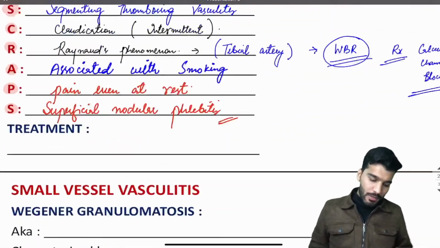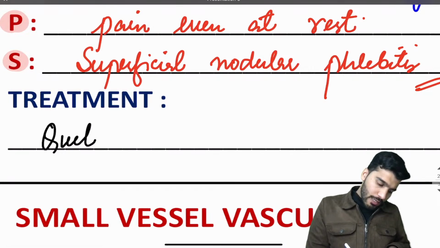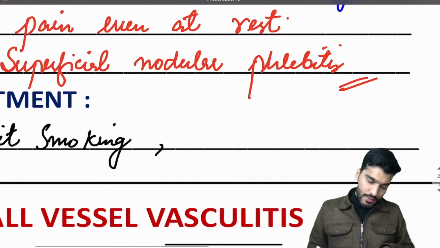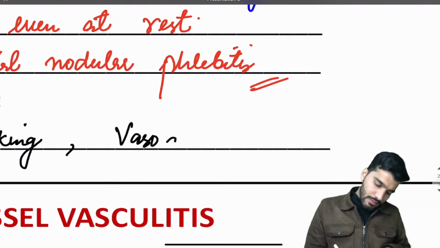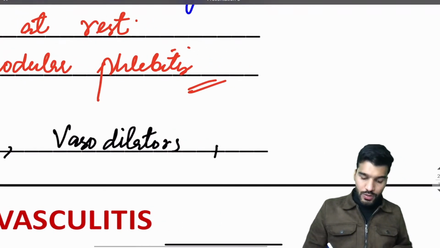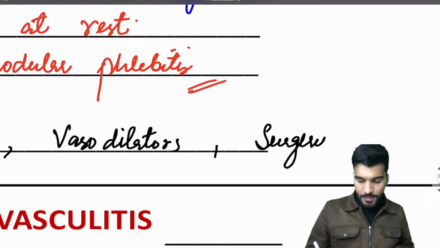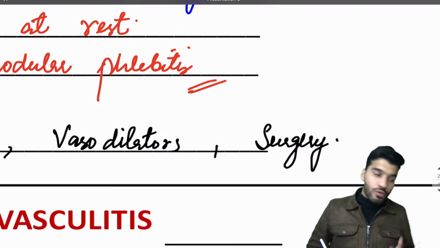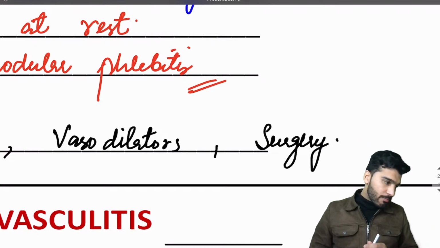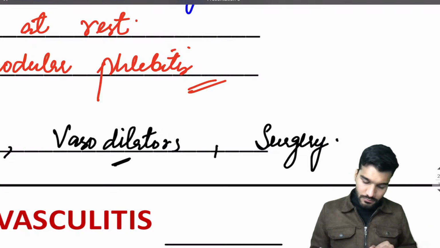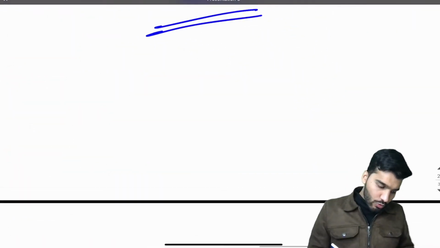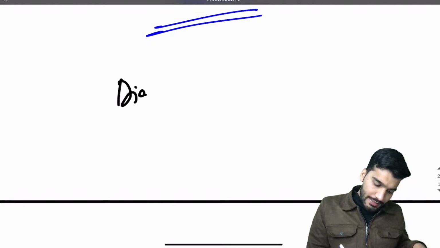And what will be the treatment? First of all, tell the patient to quit smoking. Then decreased blood flow is there, so we'll give vasodilators. Along with that we also need surgery, amputation is needed. And if there are high cholesterol levels or high triglyceride levels, treat the cause. Is that clear? So that is your thromboangiitis obliterans. How to diagnose? You go for angiography or duplex scan.